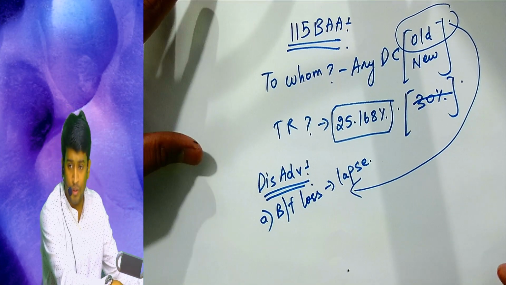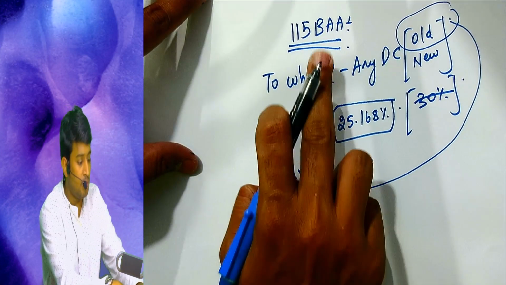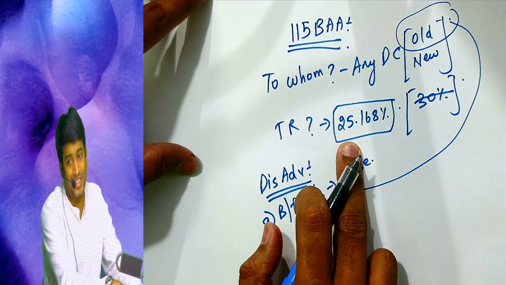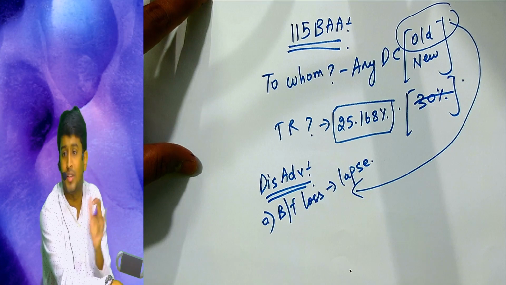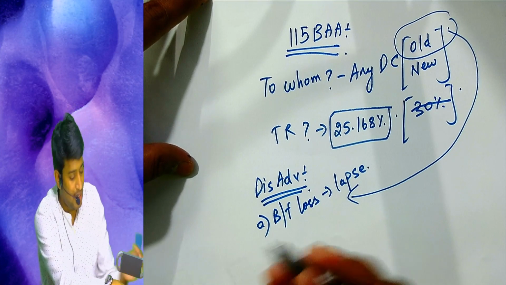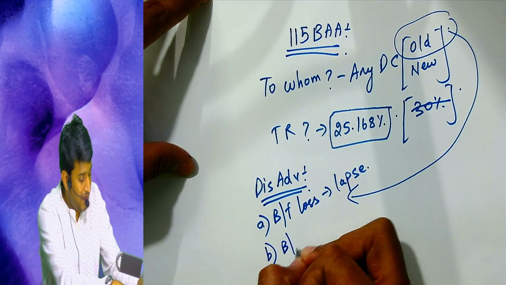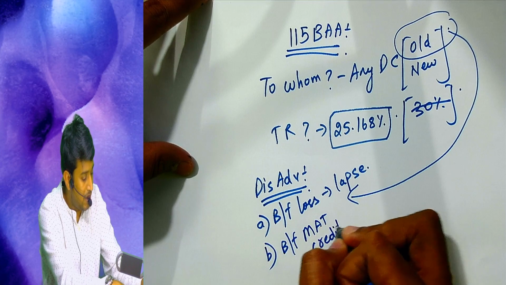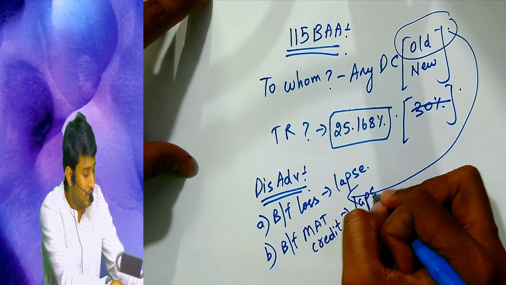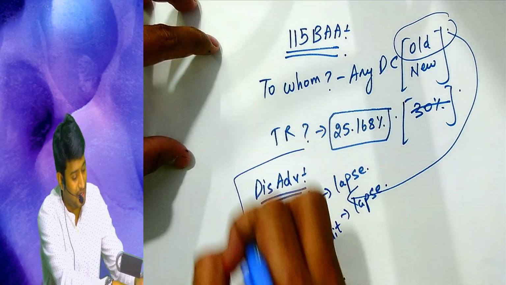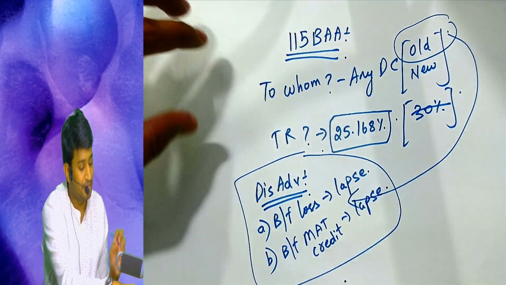So if any brought forward loss you have and you want to avail this section, you can pay tax at 25.168%, but that brought forward loss cannot be set off in the current year. That becomes lapse. Number 2, if there is any brought forward MAT credit also, అది కూడా ల్యాప్స్ అయిపోతుంది. This is a disadvantage of availing this section.